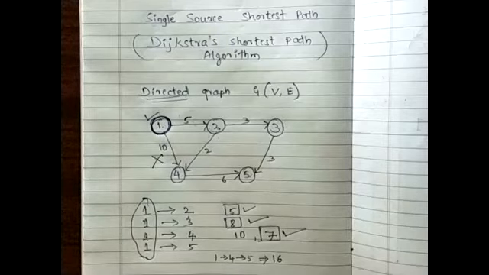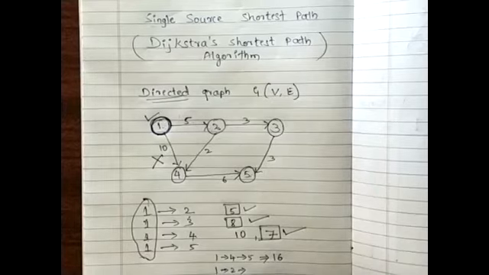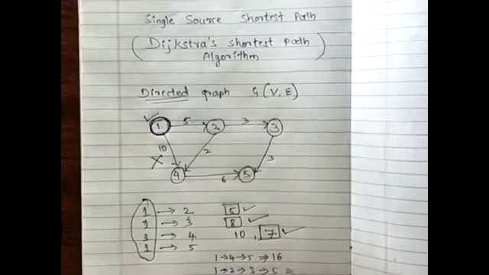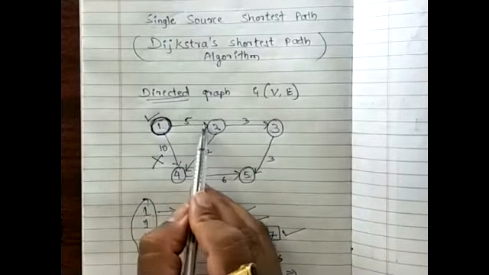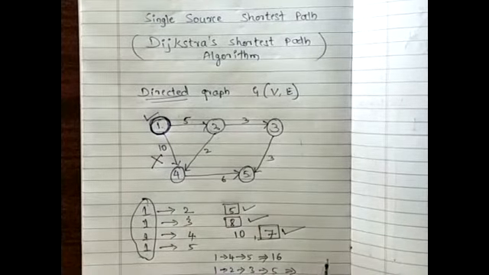Is there any other way apart from going from 1 to 4 and 4 to 5? Yes, sir. 1 to 2, 2 to 3, 3 to 5. There are 3 ways. 1 to 2, then 2 to 3, and then 3 to 5. So if I go in this direction, 1 to 2, 2 to 3, 3 to 5, what is the cost involved there? 11.